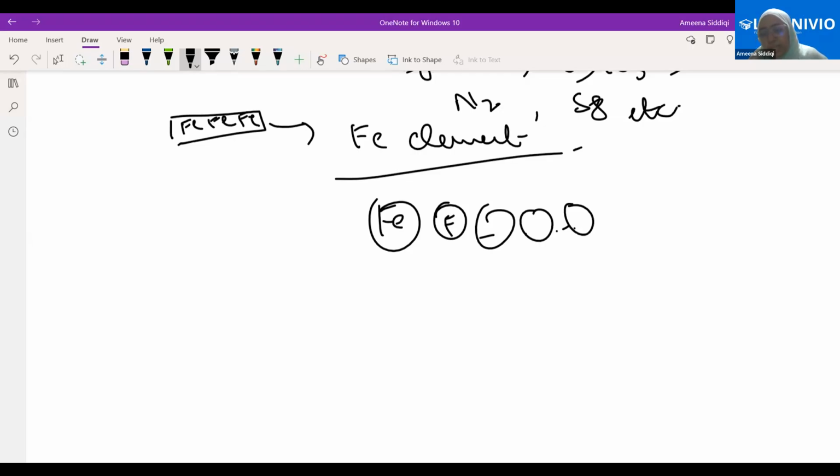Element of calcium, Bacho. Calcium element. What do I mean if I'm saying calcium element? What will this tell you? Ma'am, it is a pure substance and it is made up of one component. What is that one component? Calcium is made up of what? Calcium atoms. Very good. So calcium atoms are there together in the calcium element.